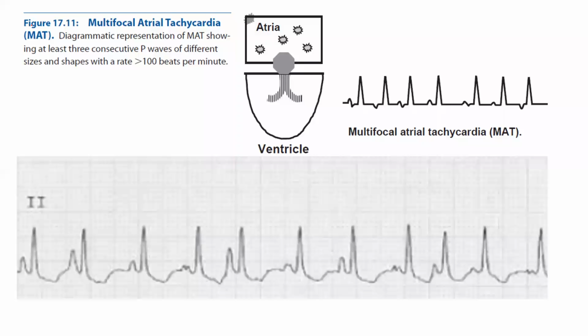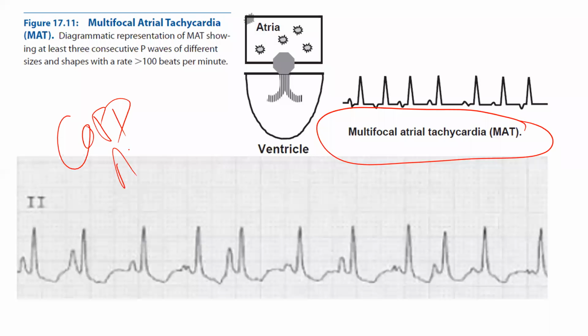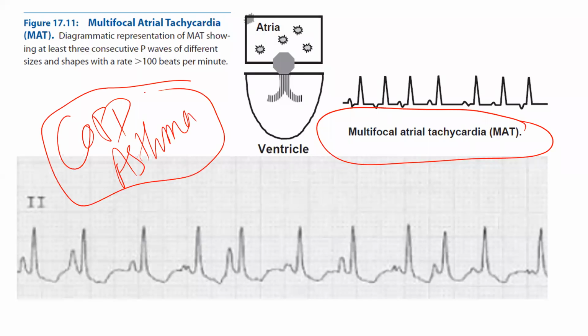We have one more entity called multifocal atrial tachycardia, most probably seen in COPD and asthma. If somebody asks which is the most common arrhythmia in a patient with COPD and asthma, you should answer MAT, multifocal atrial tachycardia. How do you diagnose this? At least 3 consecutive P waves of different size and shape with a rate of more than 100.